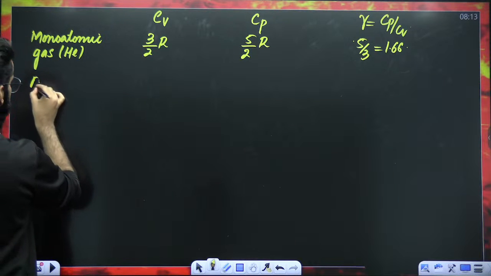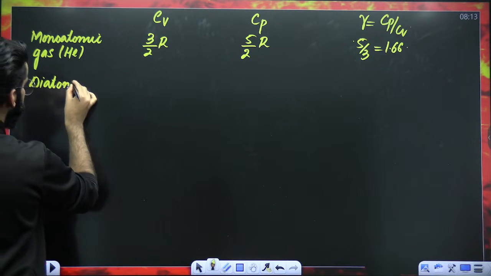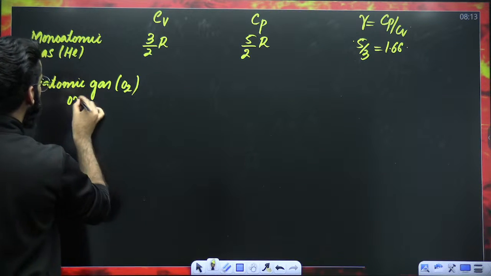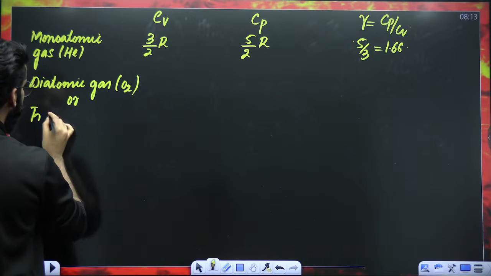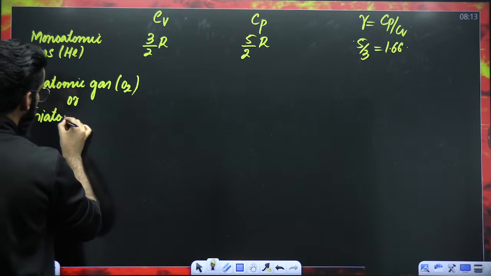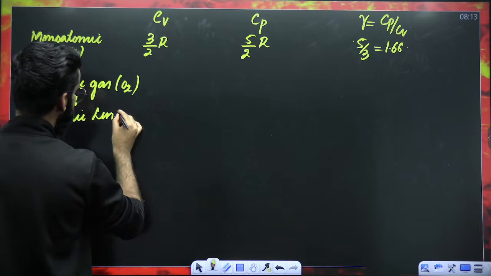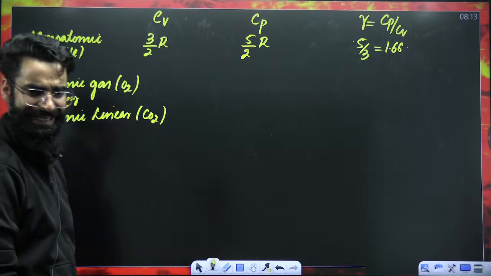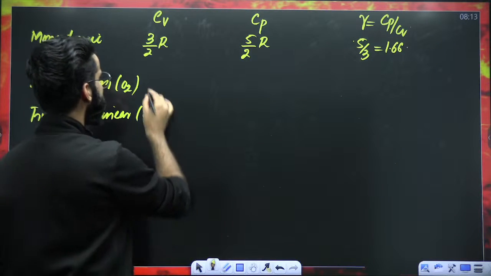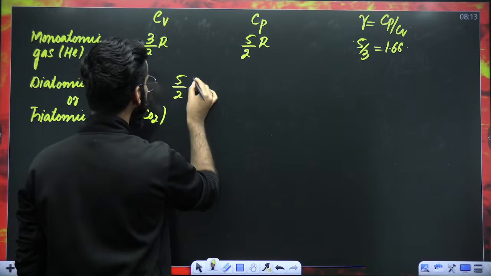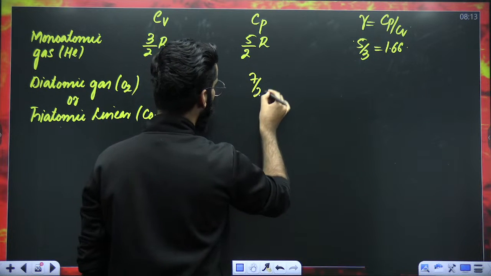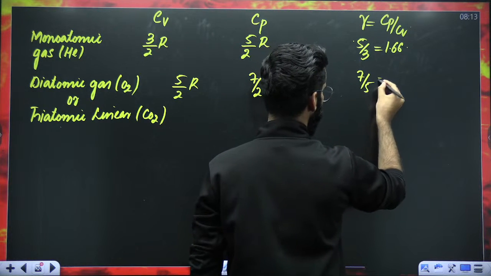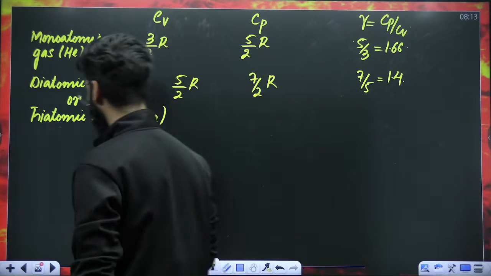Now, for example, you have a diatomic gas, like O2. Or for example, you have got a triatomic linear gas, like carbon dioxide. Carbon dioxide is triatomic and at the same time it's linear as well, right? Its Cv is going to be 5 by 2 R, Cp is going to be 7 by 2 R, and its gamma is going to be Cp by Cv. So it comes out to be 7 by 5, which is 1.4, right?